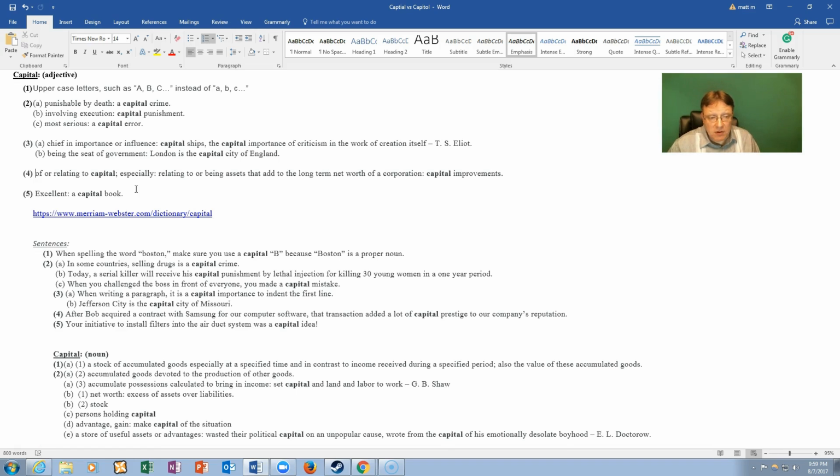So that means relating to things that are worth money, stock, materials in a company, different things that make the corporation or company worth a lot of money overall, or more money. Number 5 says excellent, such as a capital book, an excellent book. The Lord of the Rings is a capital book. I enjoyed reading it.